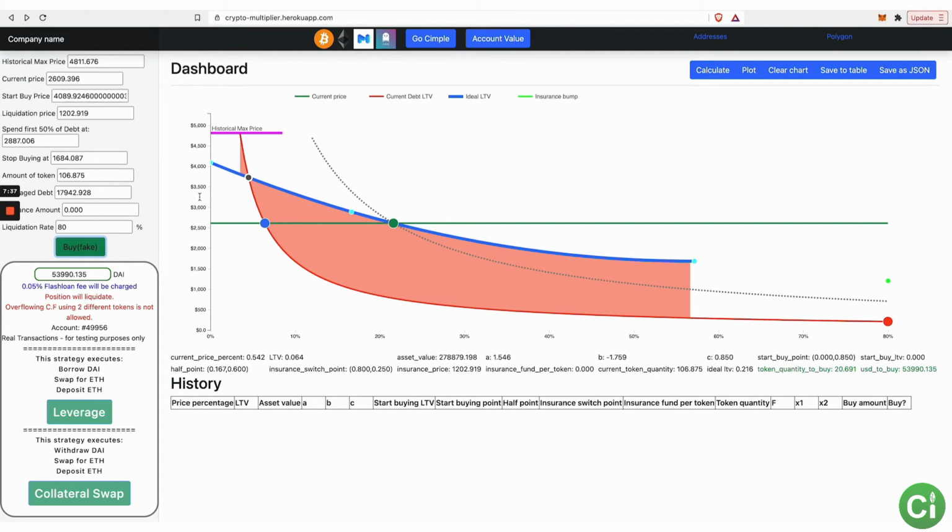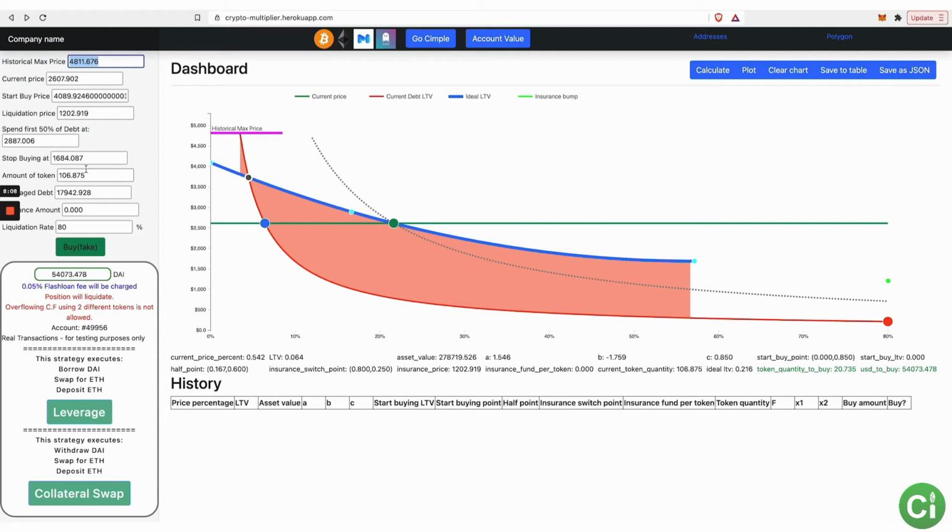So along this side, you have the price, okay? You define when you start buying. By default, it is taking the all-time high, the historic max price, times 85%, and that is your start buy price. That is this little dot right there, okay? 0% loan to value, and that's the price, right? Then the next thing it does is it calculates a liquidation price. The liquidation price is over here, but the default value of it is 25% of this historic max price, right? And that puts that in there.